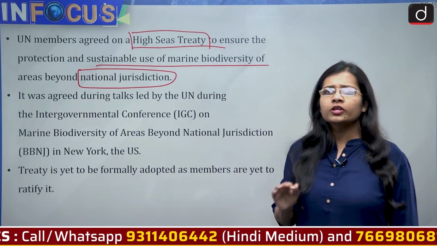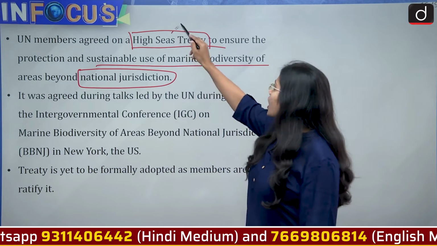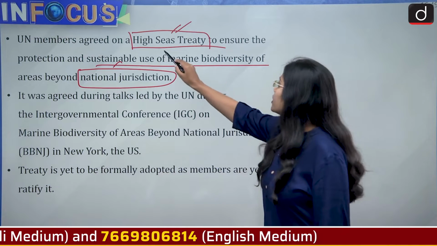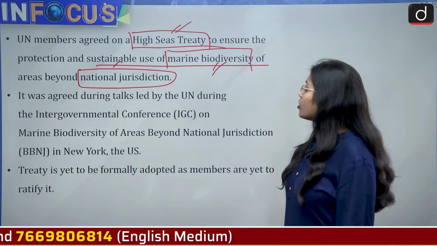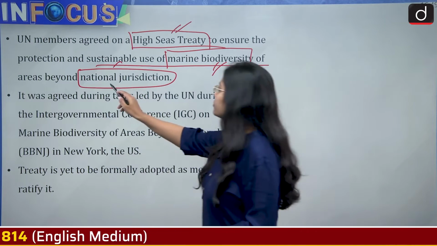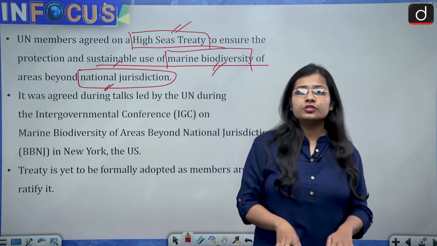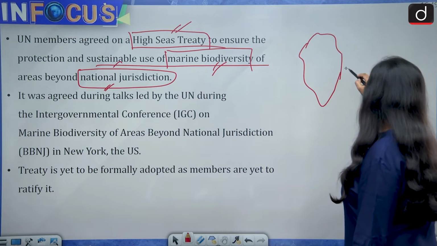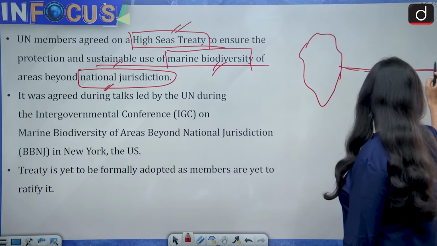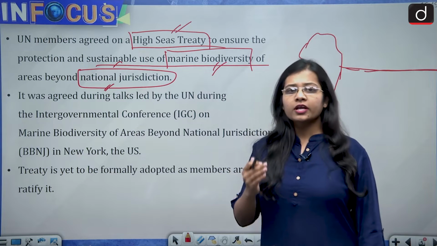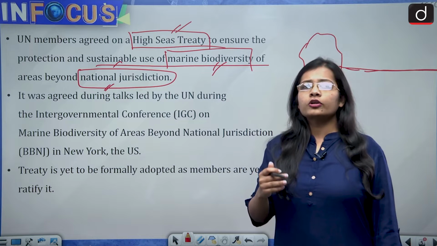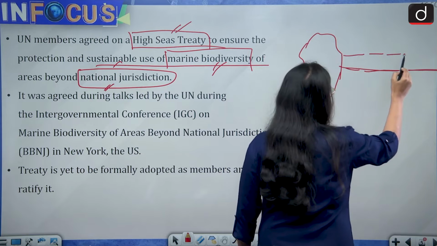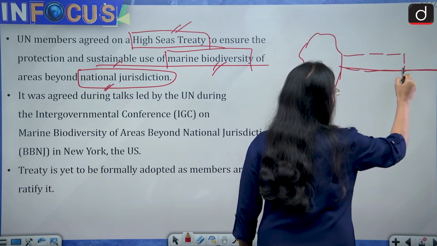First you should know that all the UN members have agreed on a High Seas Treaty. The objective of the High Seas Treaty is the protection and sustainable use of marine biodiversity of areas which are beyond national jurisdiction. It means areas which do not come under any jurisdiction. For example, imagine this is India and these are the seas or the oceans, and there is a particular limit to which India has its national jurisdiction in the seas. Imagine that this is the line till which India has jurisdiction.